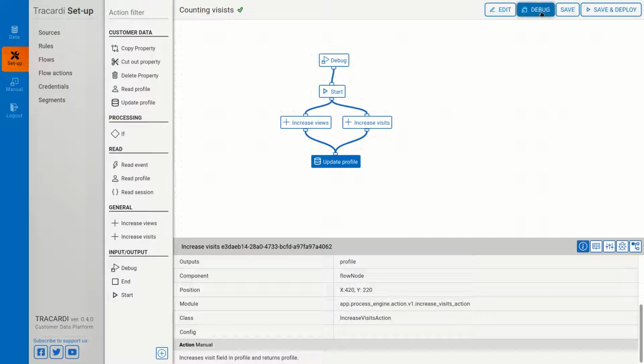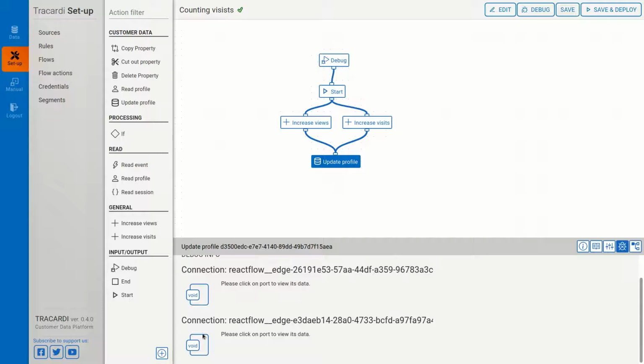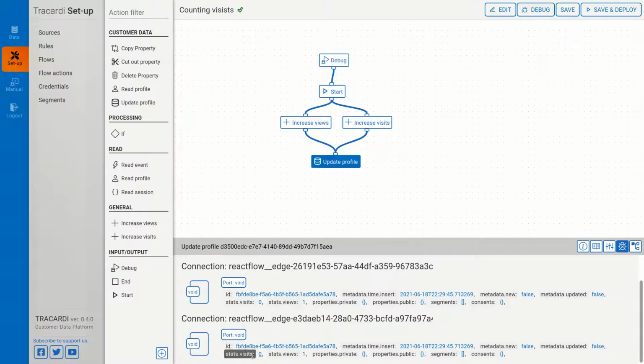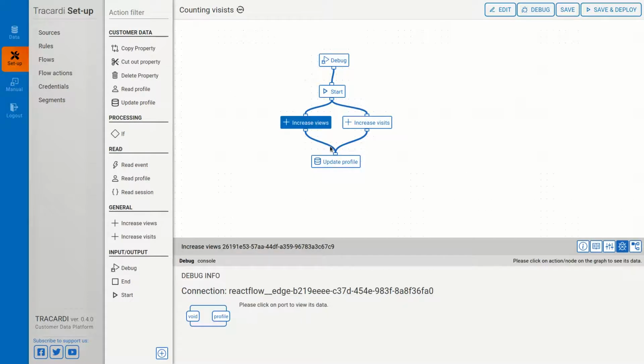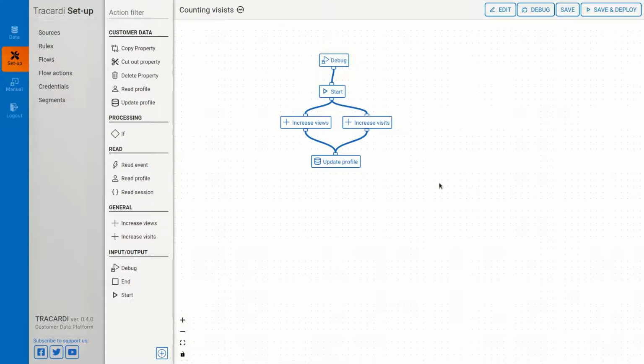Okay, let's save it and debug it. As you can see, I've clicked on this node. There are two runs of this action. You can see the data that was coming, and you can see that views increased. Let's see, visits will not increase because my visits cookie did not change. So the visits and views are working. We should also try to simulate an increase in visits, but I'll do it later. Okay, so this flow is working.